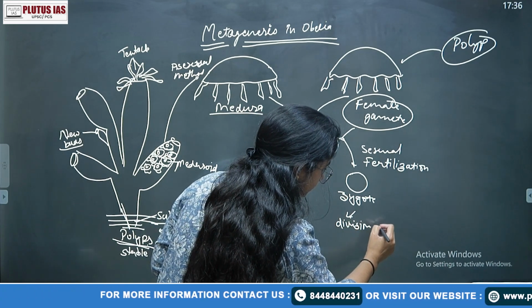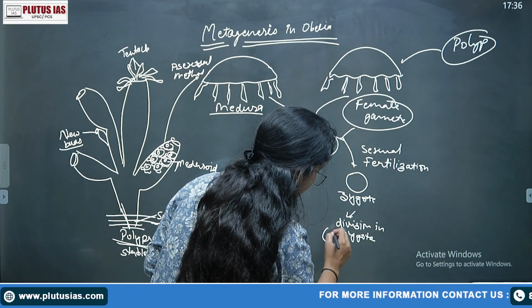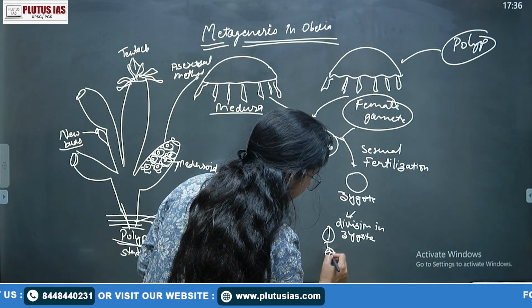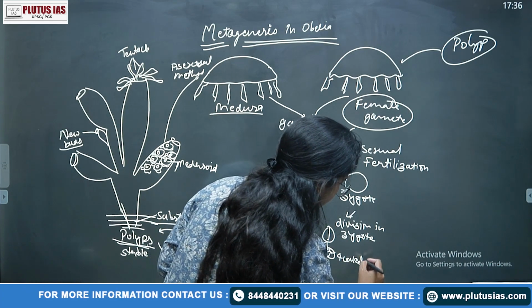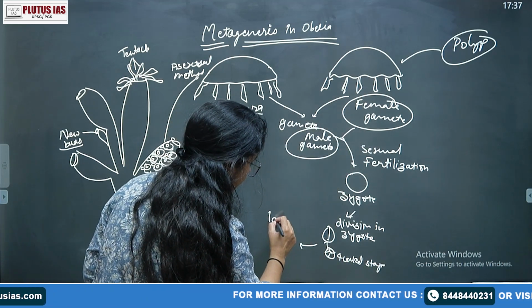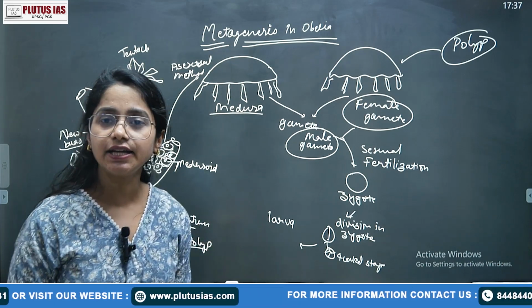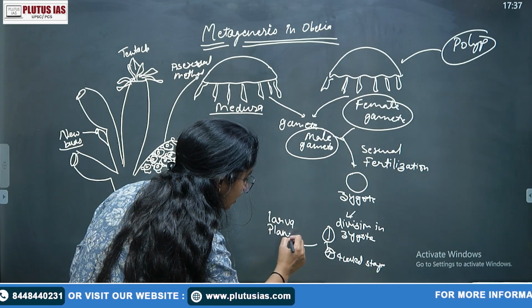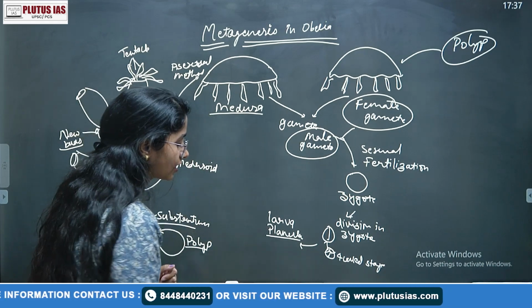Division in the zygote forms a 2-celled, then 4-celled stage, 1 2 3 4, and then 8-celled stage. Then they form a larva. What do they form? Larva. They are showing the indirect development method. So they are showing the larva, that is your planula larva. This is your indirect development stage.